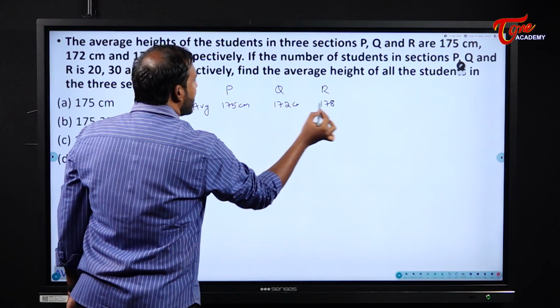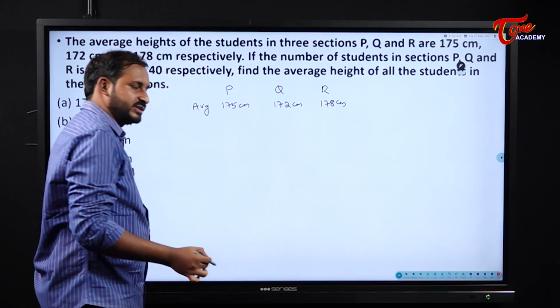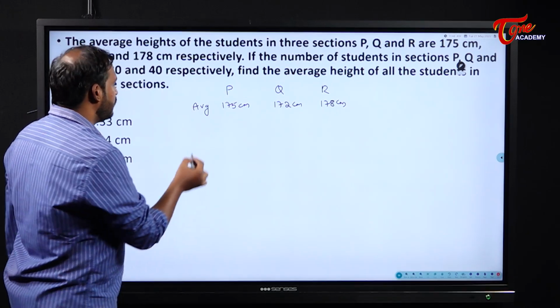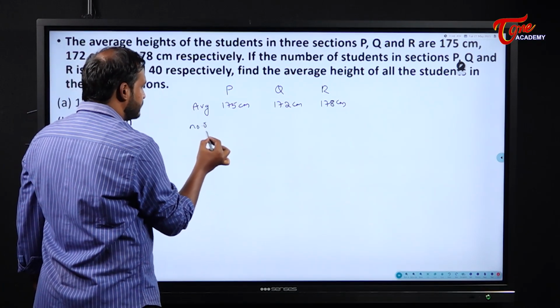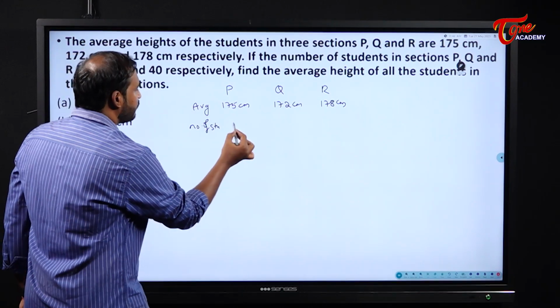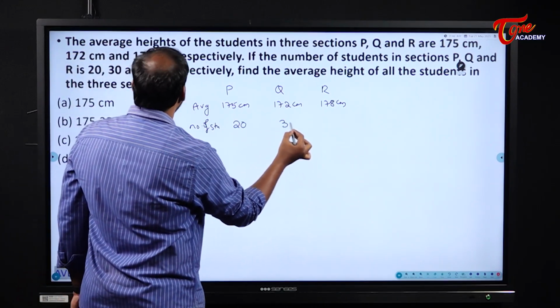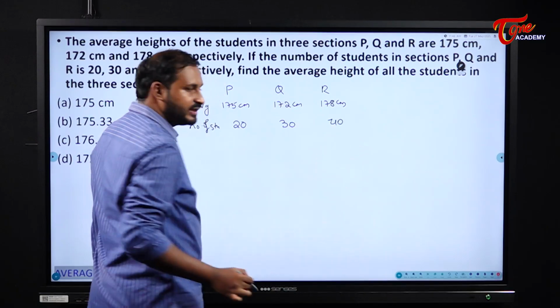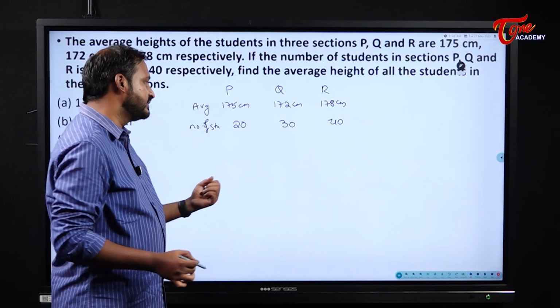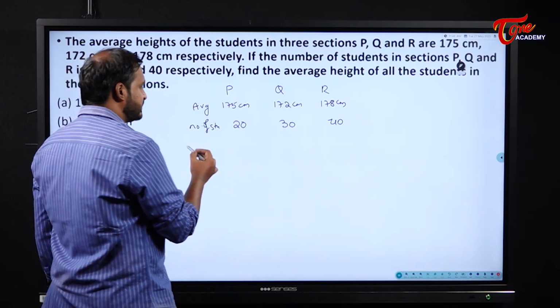These are the average heights of those three sections. And the number of students in each section are 20, 30 and 40 respectively.